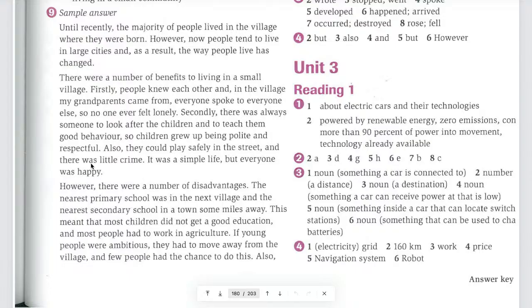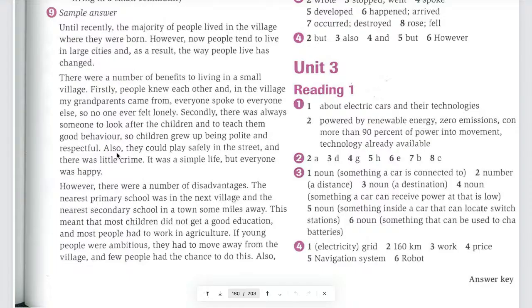Now, Yi-Teng, tell me the third benefit. They could play safely in the street, and there was little crime. It symbolized that everyone was happy. Yes. The third benefit.